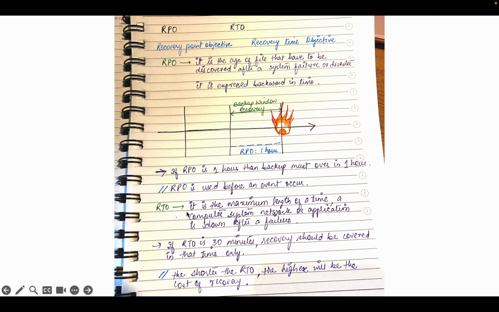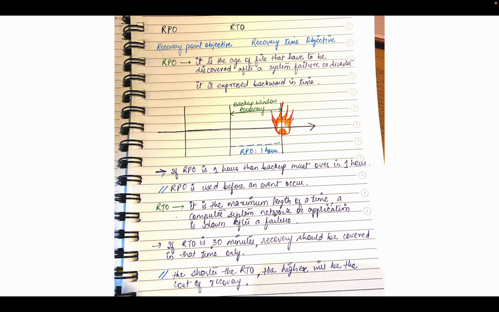In the picture you can see this is the backup window for recovery. You can back up within this 1 hour period of time, and if everything is recovered within that RPO, like in that 1 hour, then it will be very cost effective.